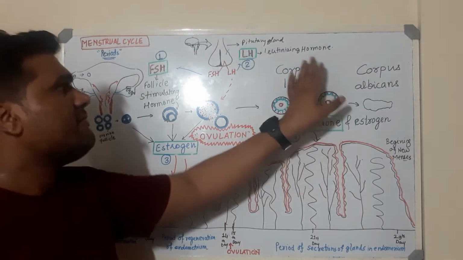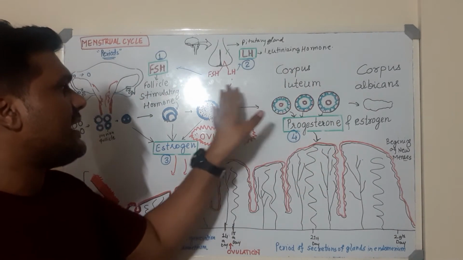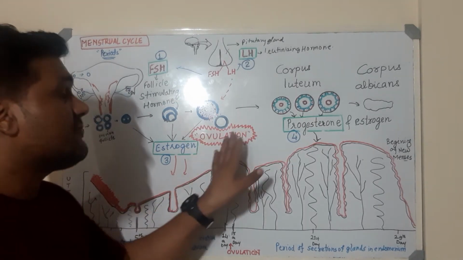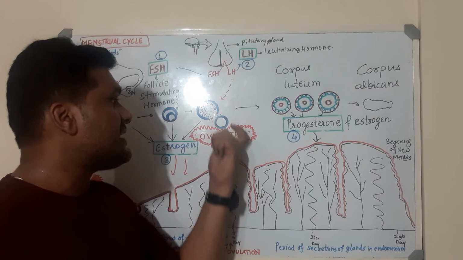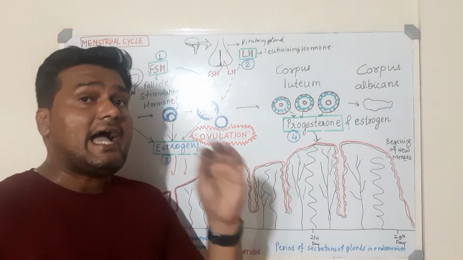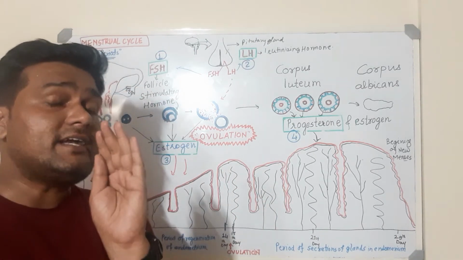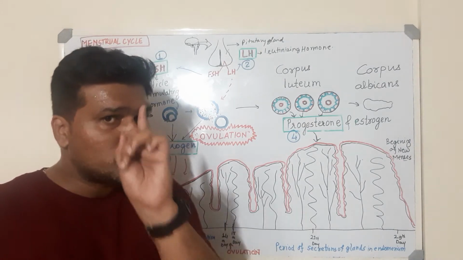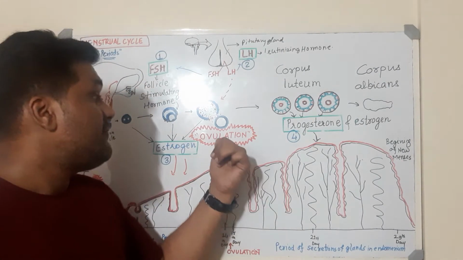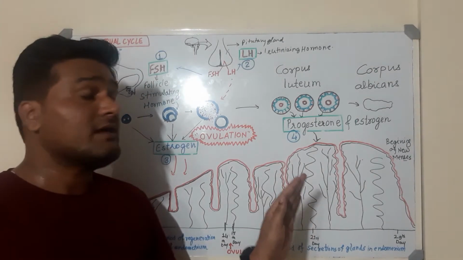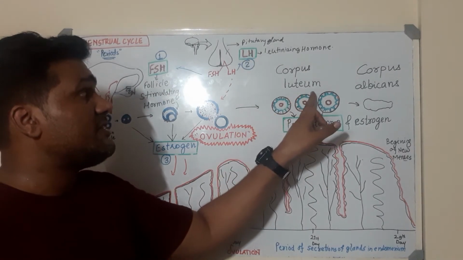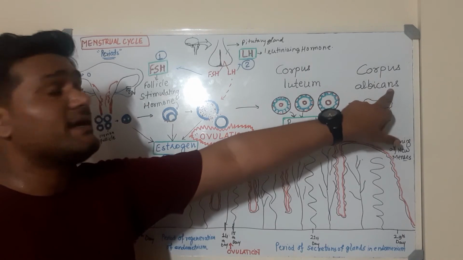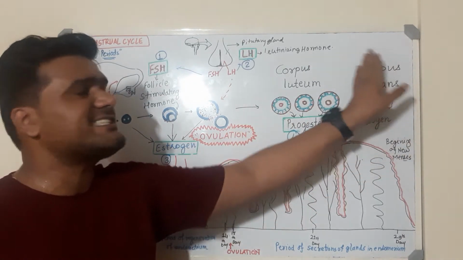What happens if this egg is not fertilized as soon as it is released, say within 24 hours? जब ये egg release हो जाता है, the ovulation takes place, and till 24 hours, that is one day, if it is not fertilized by any sperm, then what? There would be changes. This corpus luteum is then converted into corpus albicans. So this is corpus albicans, which is the inactive phase.